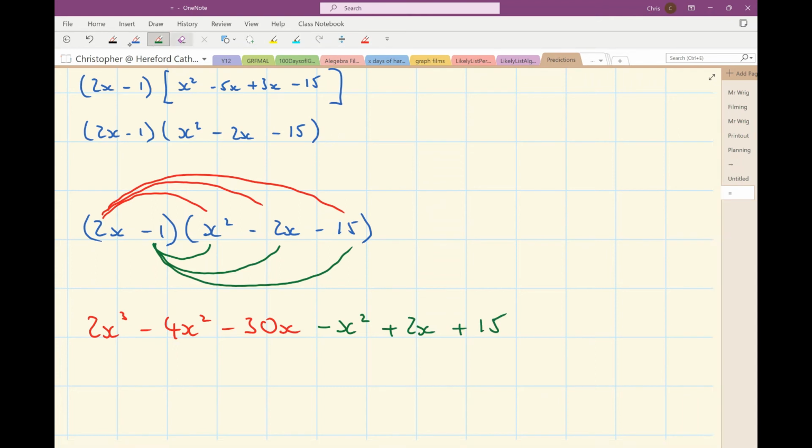So that's expanded, so now I must simplify that. I've got 2x cubed minus 4x squared minus another x squared minus 5x squared minus 30x plus 2x minus 28x, and then plus 15 at the end.